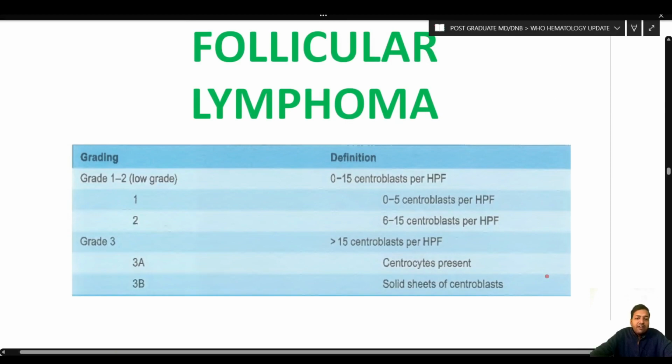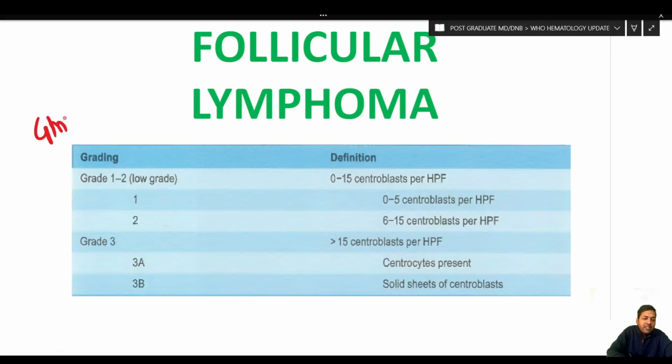Now we are going to see follicular lymphoma. In the 4th edition, and in the previous editions of the WHO, we have classically read about the grading of follicular lymphoma. So let us revisit the grading that we have seen. We had grade 1, 2 and 3 follicular lymphoma.